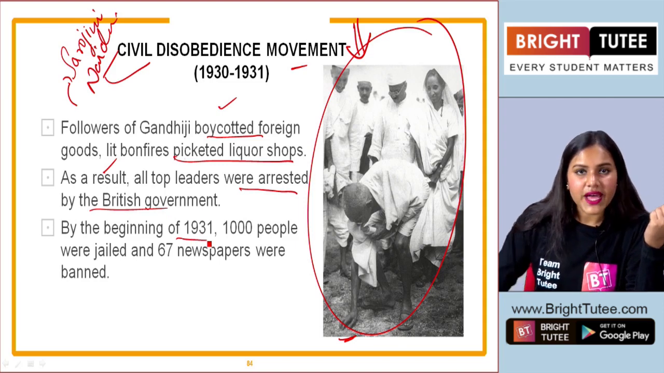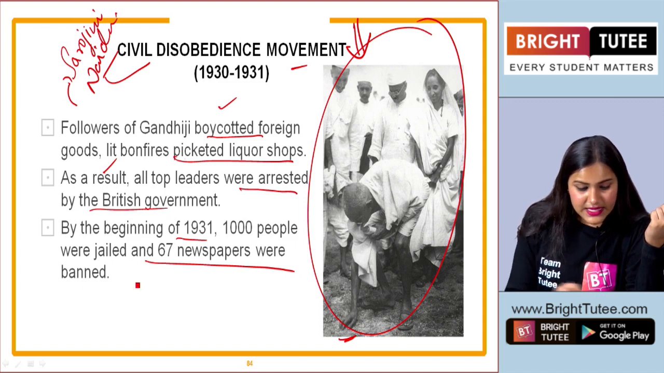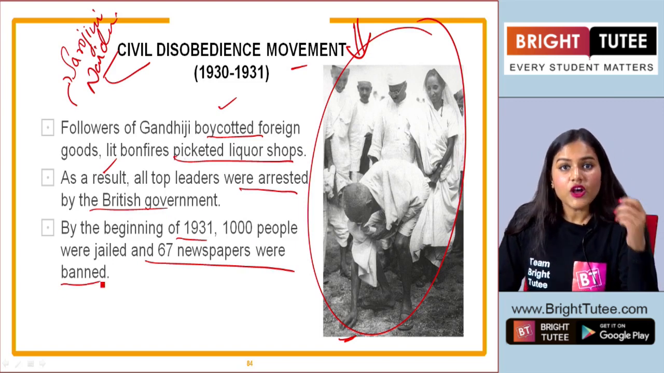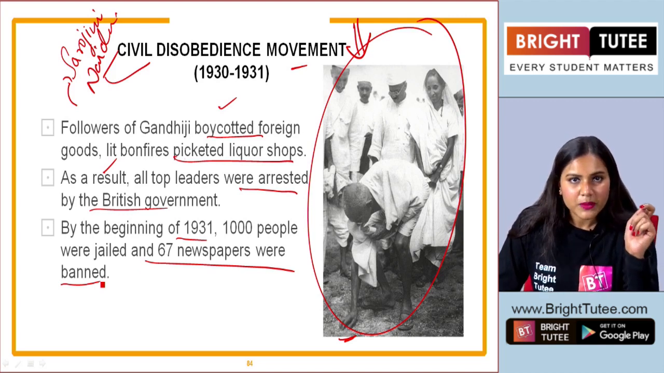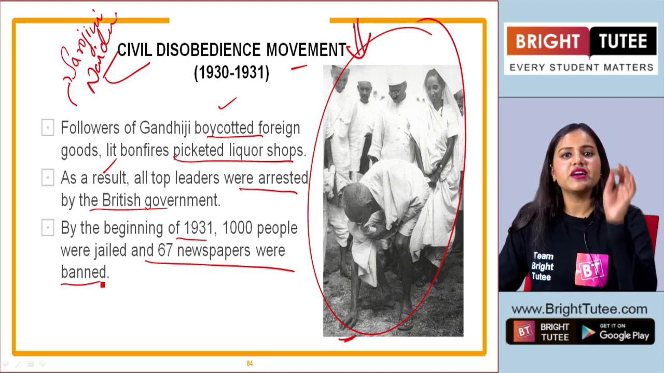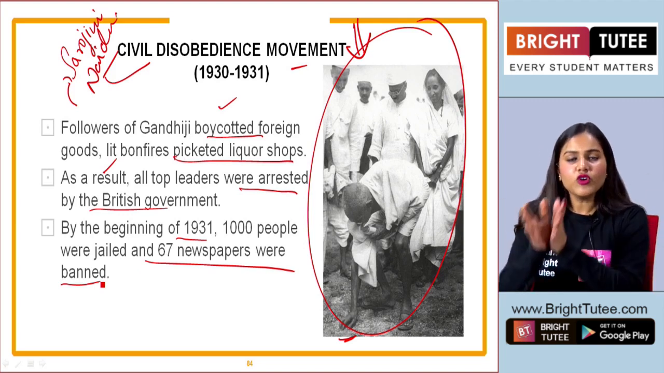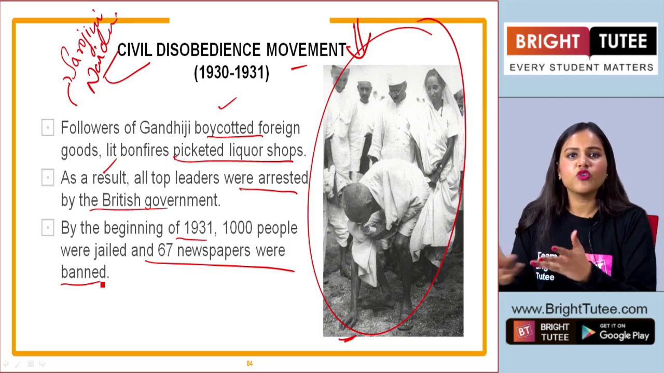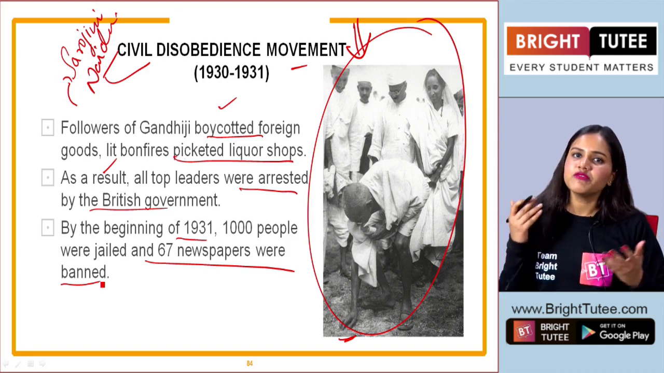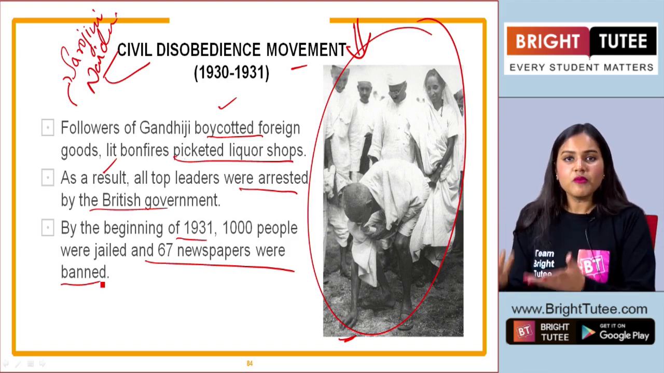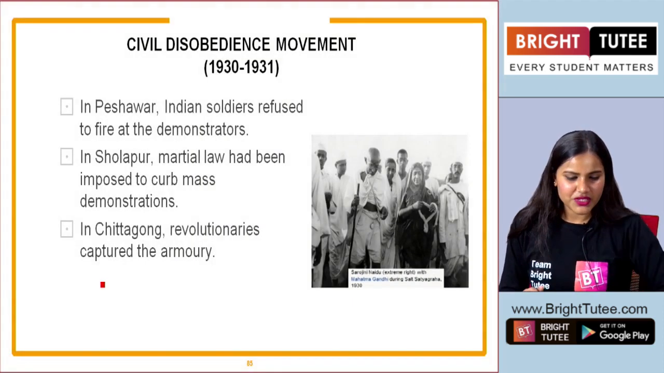By the beginning of 1931, 1,000 people were jailed and 67 newspapers were banned. Now, these were the repressive measures taken by the British government. By arresting all the leaders and putting them in jail, the idea was that the whole movement would shut down, right? Because people would not have any leader to follow. So what are they going to do? Eventually the British government thought that the movement would shut down. But here, is it happening? Let us try to see.